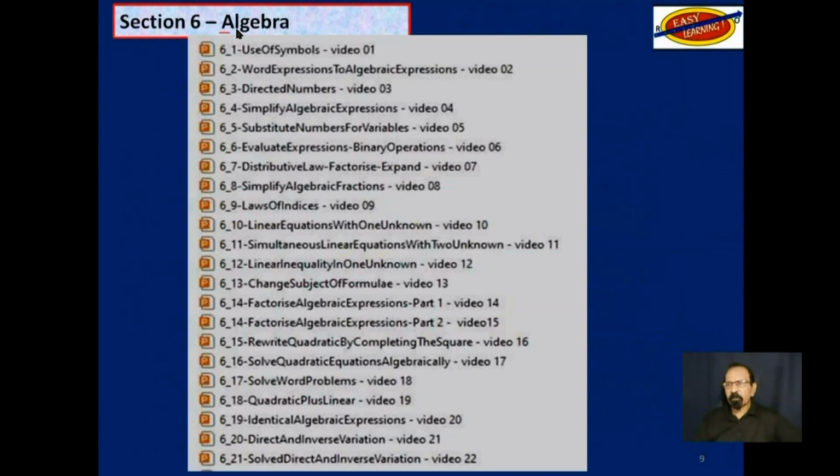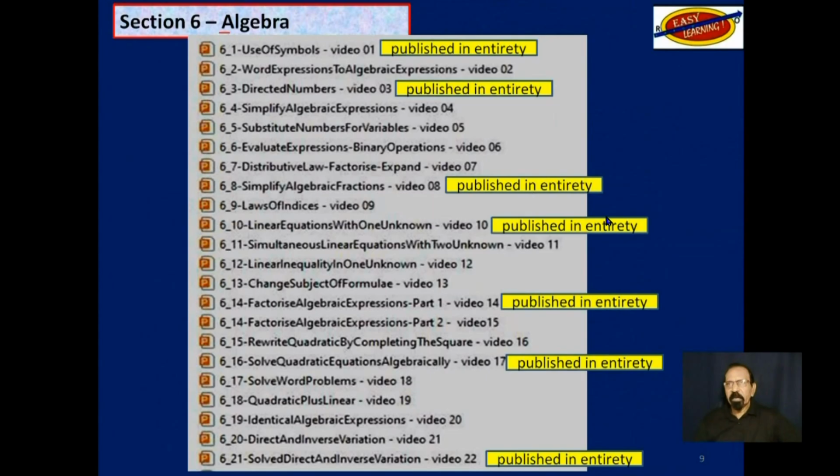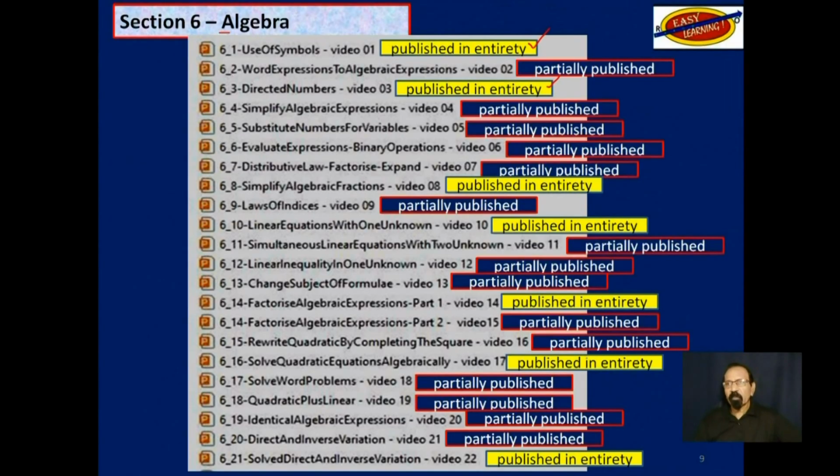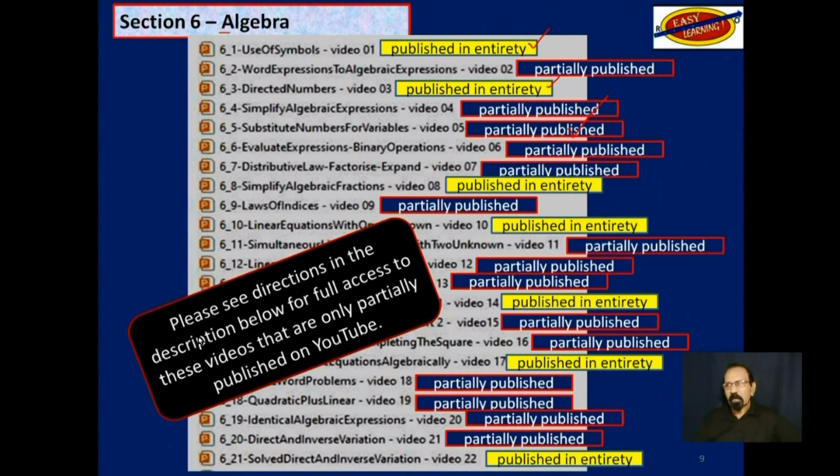Section 6, algebra. These indicated in yellow here have been published on YouTube in their entirety, especially since this is an area that most students find problems with. These others are published partially on YouTube.